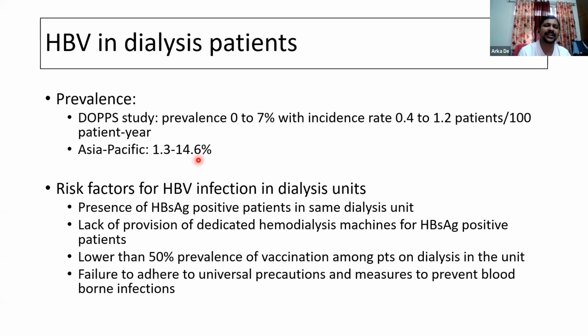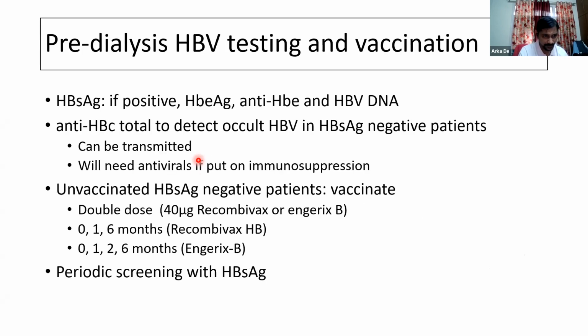There have been several risk factors which have been well identified that increase the risk of HBV infection in dialysis units. This includes dialyzing of hepatitis B positive patients in the same dialysis unit where seronegative patients are also being dialyzed, the lack of the provision of dedicated hemodialysis machines for these patients, lower than 50% prevalence of hepatitis B vaccination among patients on dialysis in the unit, and failure to adhere to universal precautions and other measures to prevent bloodborne infections.